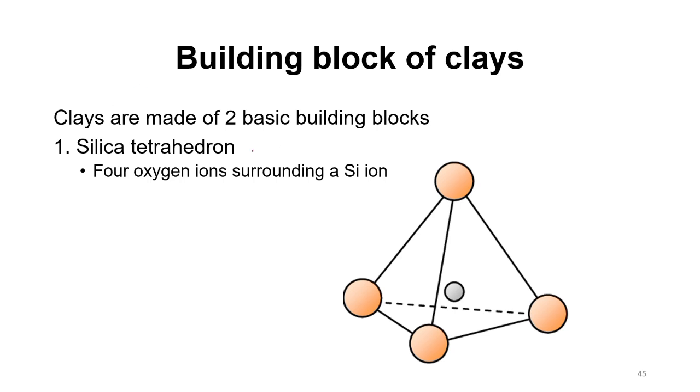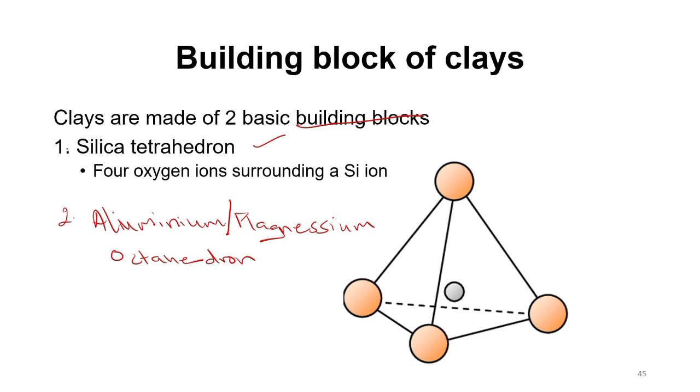So clays are basically made up of two basic building blocks. One is the silica tetrahedron block, and the second is the aluminium or magnesium octahedron.